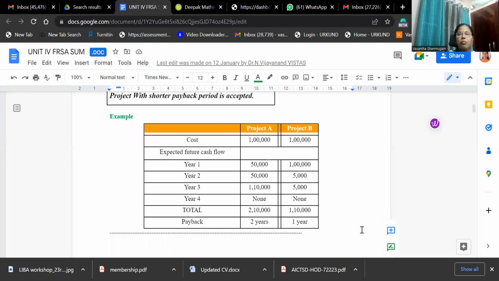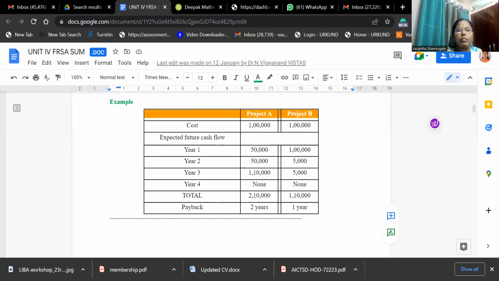In case of project B, first year 1 lakh, second year 5,000, third year 5,000, fourth year nil. So in case of project A, the total inflow is 2,10,000. In case of project B, the total inflow is 1,10,000.